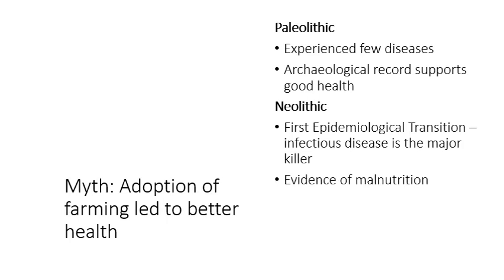In addition to the first epidemiological transition, and we'll talk more about some of those diseases later on, we also see a good amount of evidence for malnutrition. And this is kind of ironic. You know, we think, aren't they growing their food? Aren't they keeping animals? Why are we seeing malnutrition? Well, this is also related to the type of changes that are taking place within the society itself.